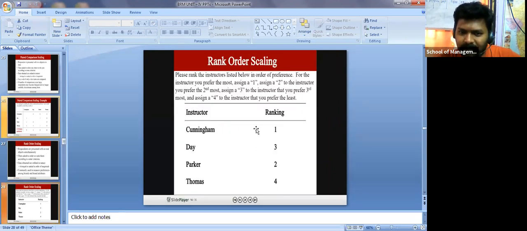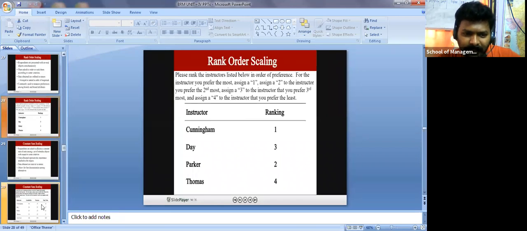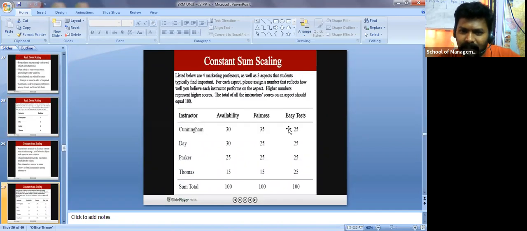So based on that, I'm giving a ranking here. I asked a question and assigned some numbers, and based on that I have mentioned rankings here, a rank order. And even continuous scaling, which is C: availability, fairness, and easy test. So I asked the students about the availability of the professor, the fairness of the professor, and even the test which he is going to give. Then based on that, I have mentioned it here.